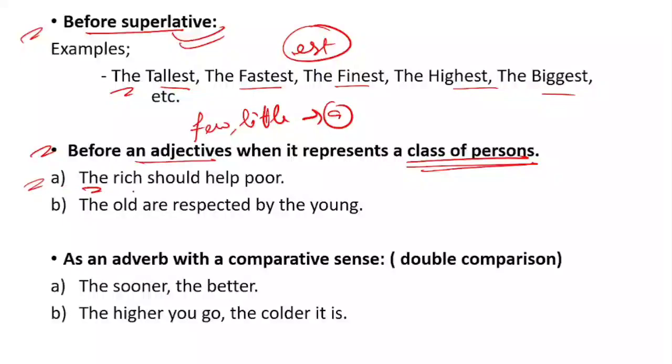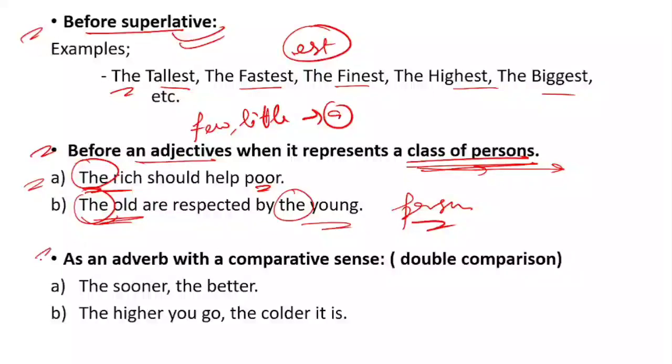Here you see the example: the rich should help the poor. What is the rich? He is talking about the class of a person, a person who is rich, and a person who is poor. So here the adjective is talking about the class of the person. That's why we will be using the. In the next example, the old are respected by the young. Here the old and the young are talking about a person, his class, a young person, an old person. That's why we are using the.